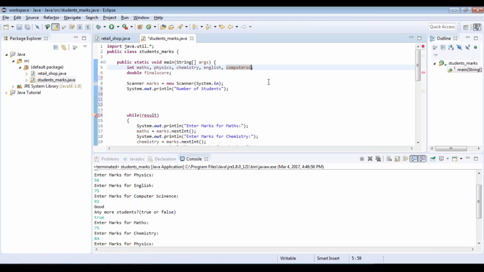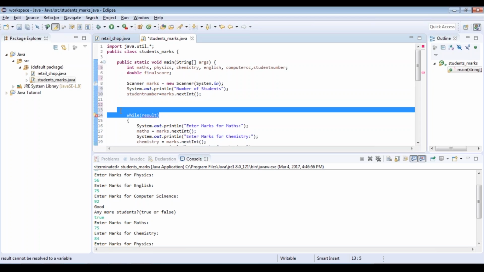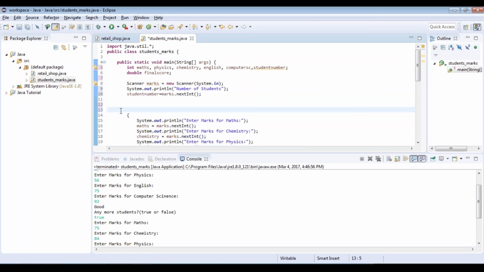Let's say here I have another integer value, that is student number. So again, let's say student number is equal to my marks dot next int. That is, the next integer value entered should be my number of students. So with this, you've already established the total number of students for whom you want to enter the results. Then you're going to go ahead and execute the for loop. Now if you remember the command, it is for, and then you begin with your operation. So here you need to start with initialization.